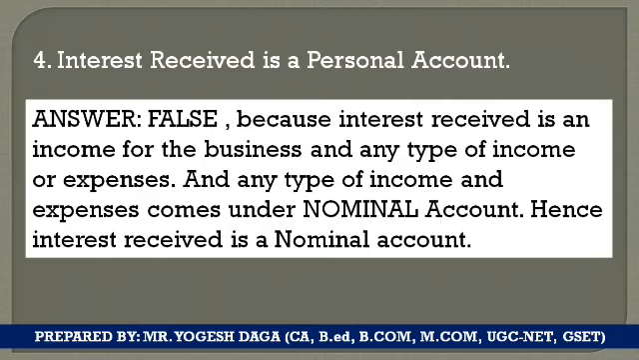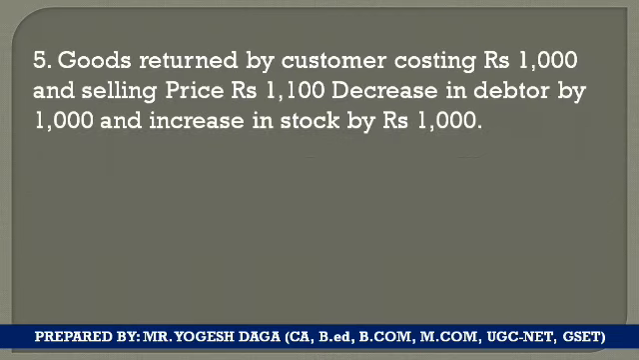account. Okay, so next question: goods returned by the customer costing rupees 1,000 and selling price rupees 1,100, decrease in the debtor by 1,000 and increase in the stock by 1,000.